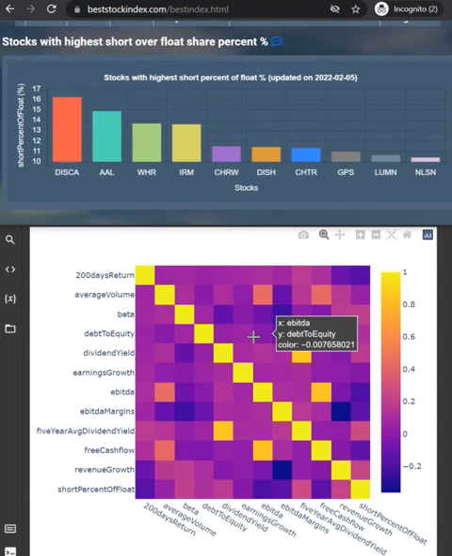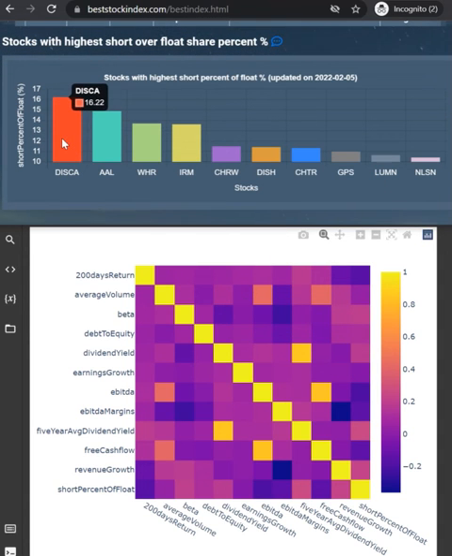As of today, the top 3 stocks with the highest short percent of float is Discovery, with 16.2%, AAL, American Airlines, with 14.9% and WHR, Whirlpool, with 13.7%. We will keep on monitoring the most shorted stocks with the live charts at our website.